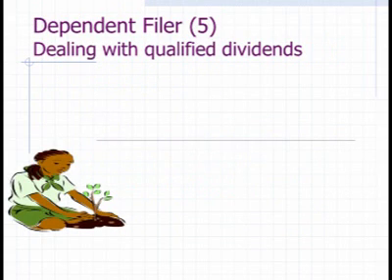So now we're going to deal with qualified dividends. Remember that the rate that your qualified dividends are taxed at depends upon your filing status. They could have written this rule to say that all the dividends are taxed at mom's highest marginal tax rate, and you would have been much happier than you are, because what's going to happen is we have a worksheet. We're going to separate out those qualified dividends between what is going to get taxed at mom's rates and what gets taxed at junior's rates.